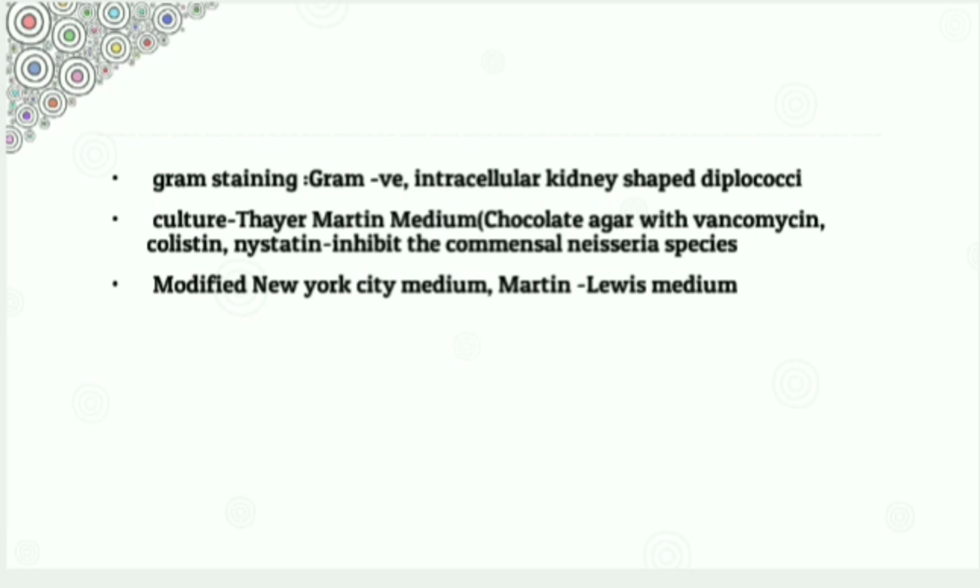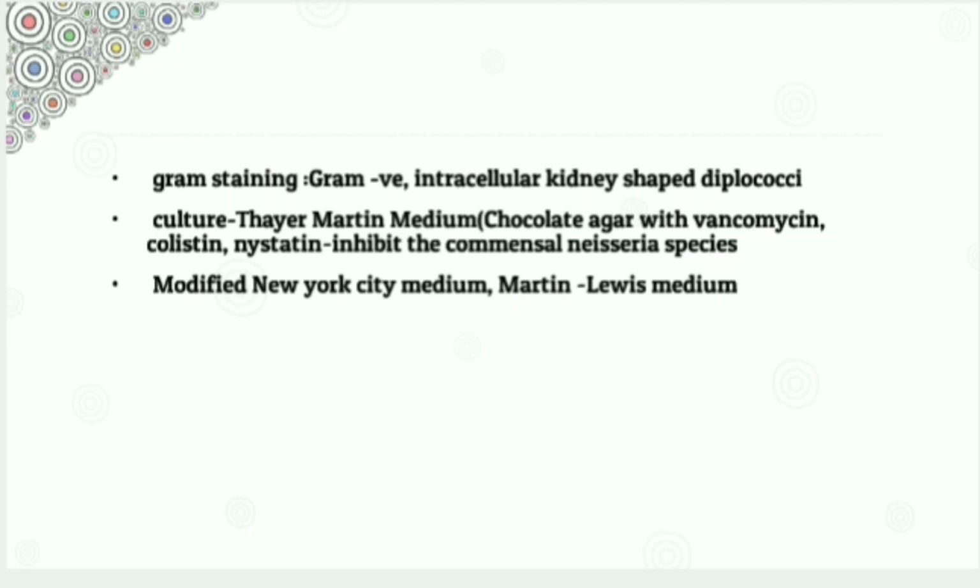On microscopic examination of urethral exudates on Gram staining, they are Gram-negative intracellular kidney-shaped diplococci, that is, they are arranged in pairs and appear pink in color on microscopy. In addition to microscopy, culture is recommended for the diagnosis of gonorrhea in women because of the presence of other Neisseria species as commensals.